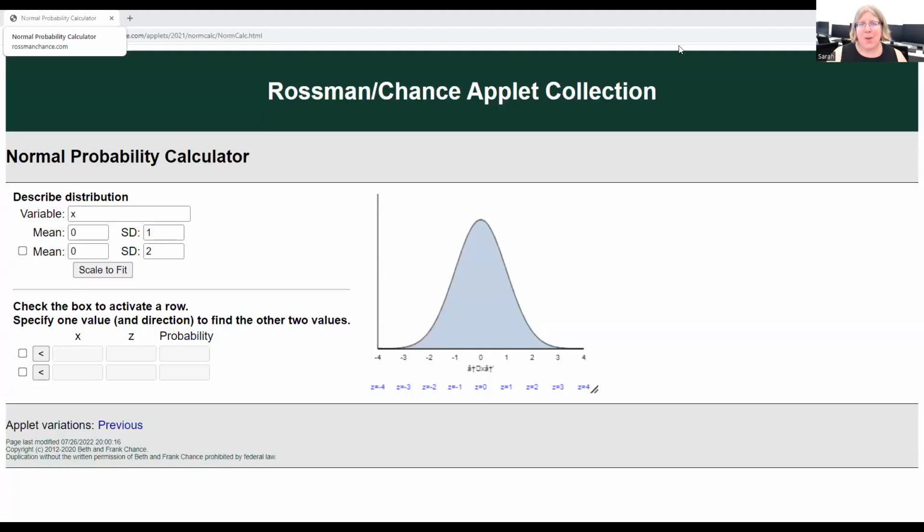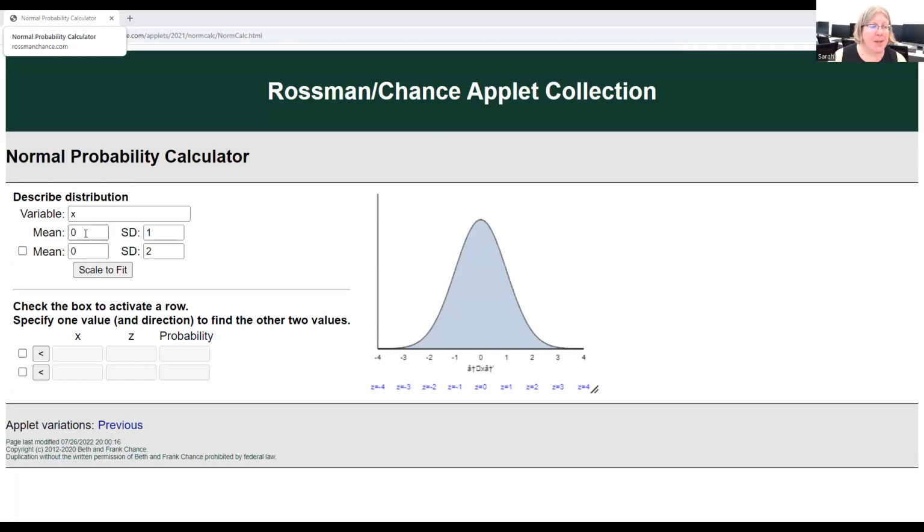All right, so here we are in the Rossman Chance app, and hopefully you gave these a try. Let's look at the first one with the package deliveries. If we select a single package at random, we're talking about the population distribution and the same kinds of ideas that we worked with in chapter 3. So our population distribution is normal with a mean of 14 and a standard deviation of 2.